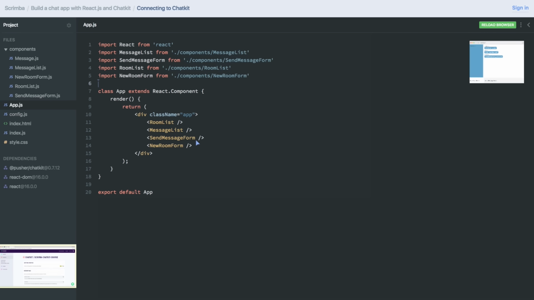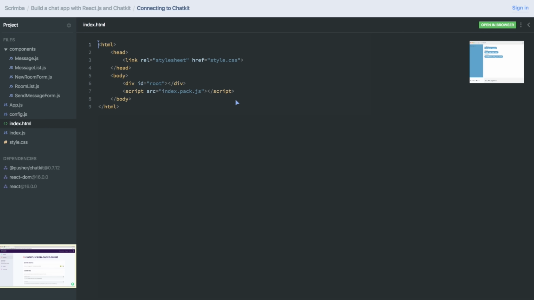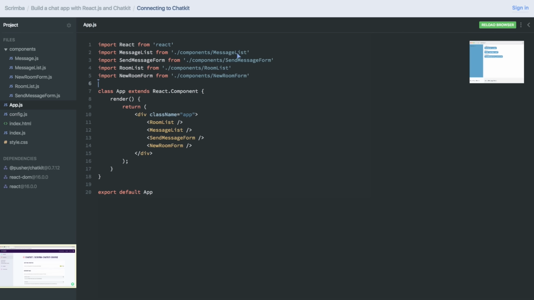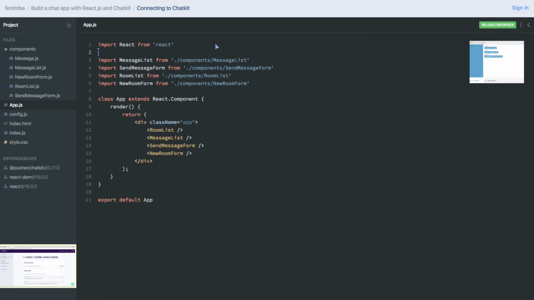Hey, in this lecture, we're finally going to connect with the Chatkit API so that we can fetch out the messages from a given room. Now, the first thing we need in order to do that is the Chatkit SDK. And as you can see under dependencies here, I've installed the SDK. I've done that using npm, but I could easily also have simply linked to the source from the HTML because they have CDNs in which you can just point a script tag to and then easily fetch out the SDK that way as well. However, we're going to use npm. And the way we get a hold of the SDK is by doing import chatkit from